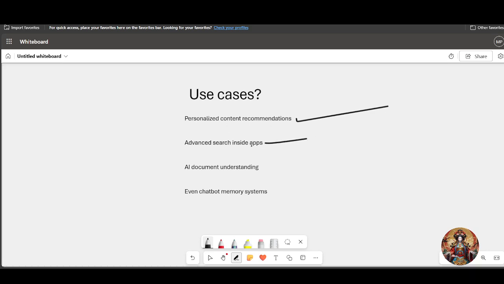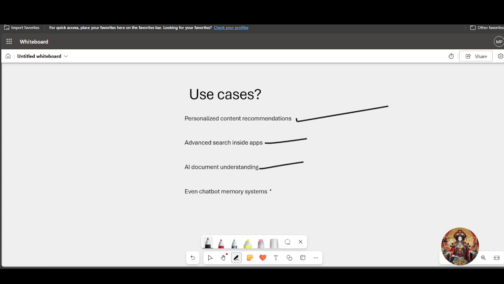The second is advanced search inside applications. Instead of basic keyword search, this uses AI to understand what you are actually looking for. For example, in a notes app, you can search 'meeting with John last week' and it will find the correct note, even if it does not contain those exact words. The third one is AI document understanding. This means AI can read and comprehend documents like contracts, reports, or articles. It can summarize them, extract key info like dates or names, answer questions about the content, or even flag potential issues in legal documents.